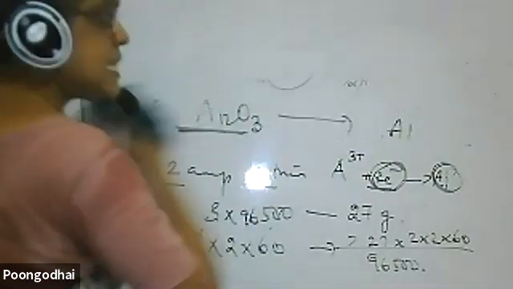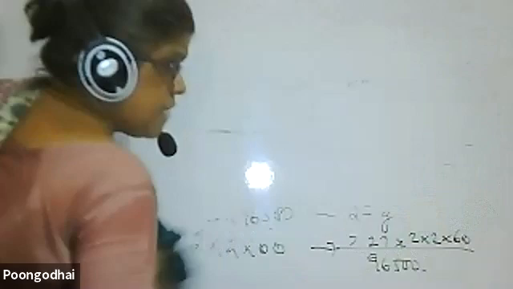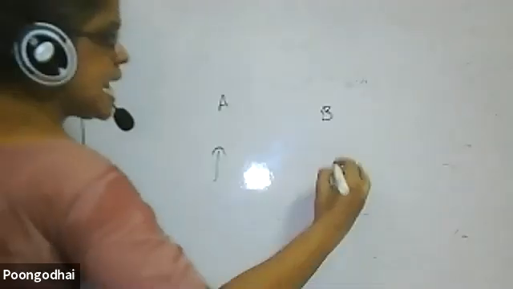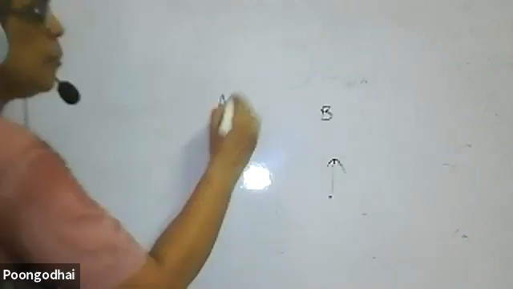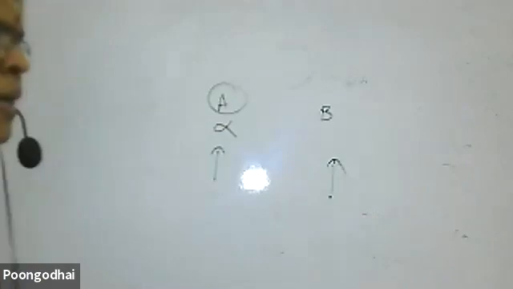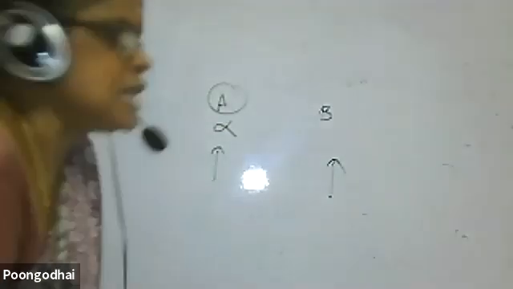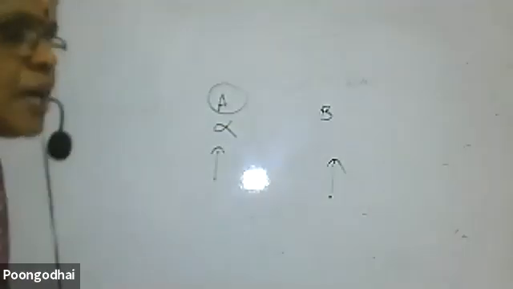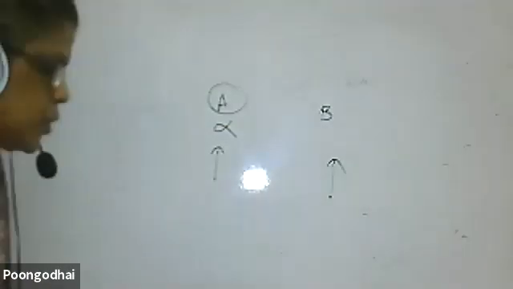But the second type also is there, but they are related with molecular mass. That also is there. There is a text question at the back of the chapter. What does the second Faraday law say? If there are 2 electrolytes and you are passing the same amount of current, the amount of the substance deposited is related to its equivalent weight. Equivalent weight is not discussed in CBSE. So based on the second law, a question will not be given. You need not worry about that.